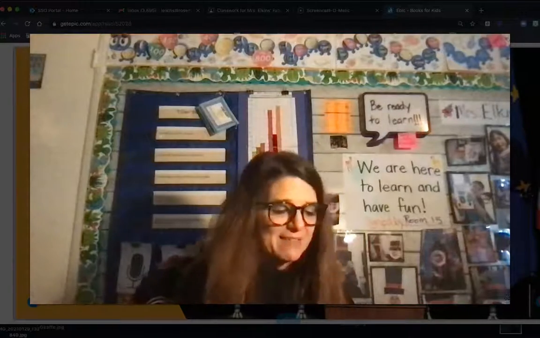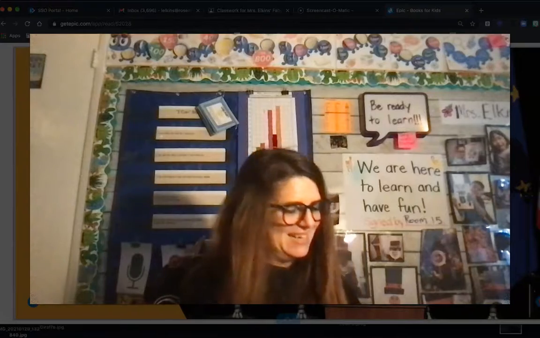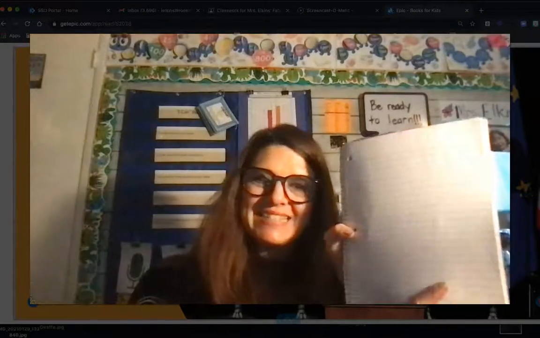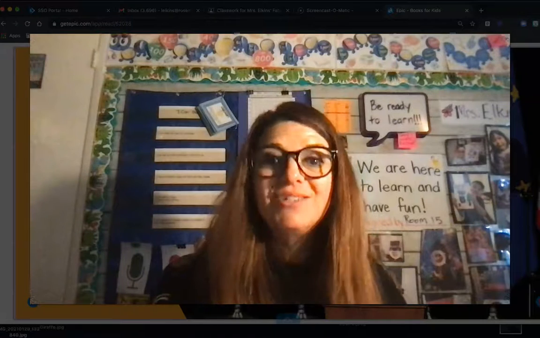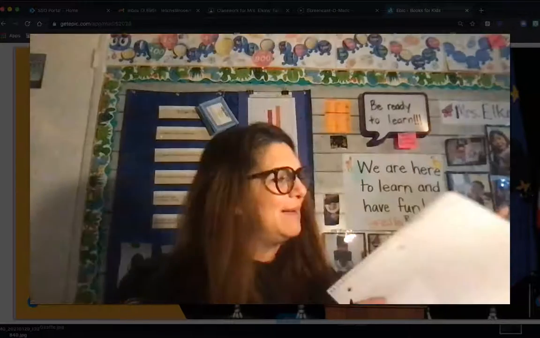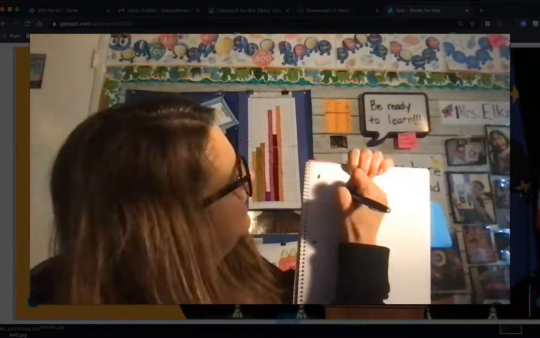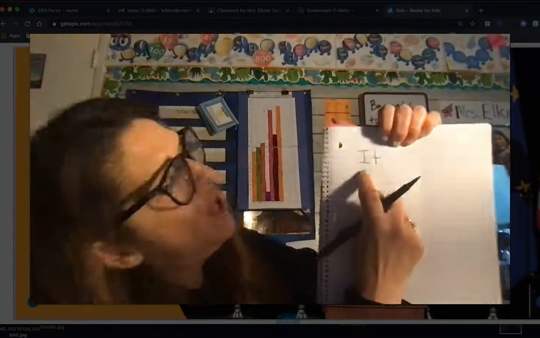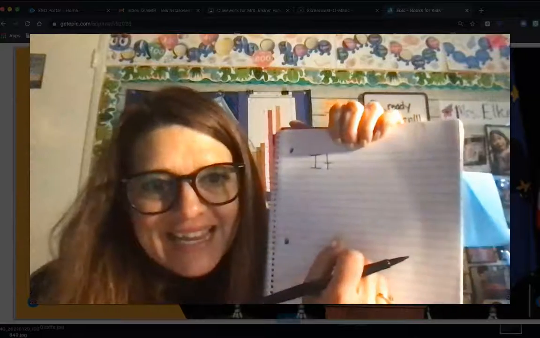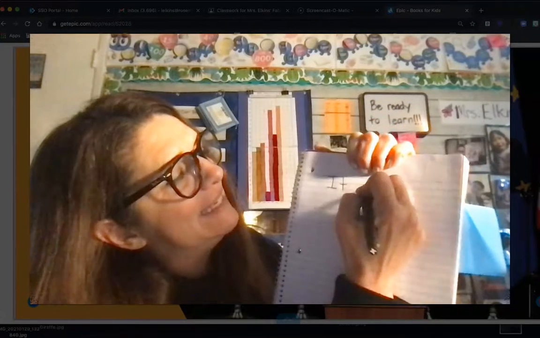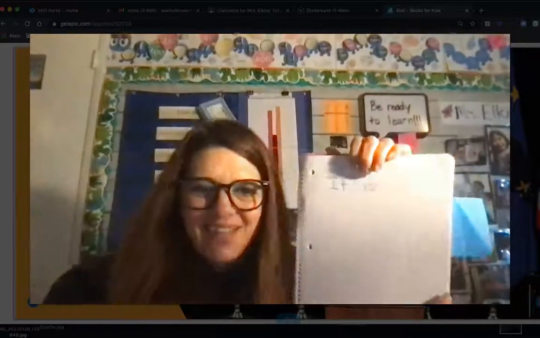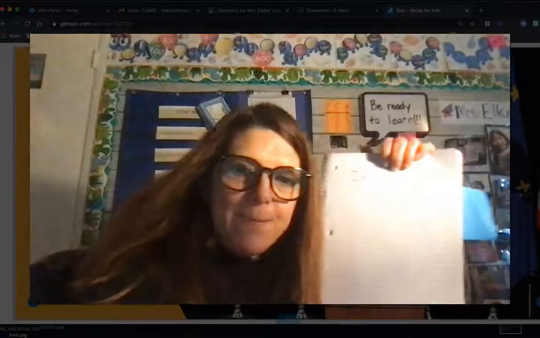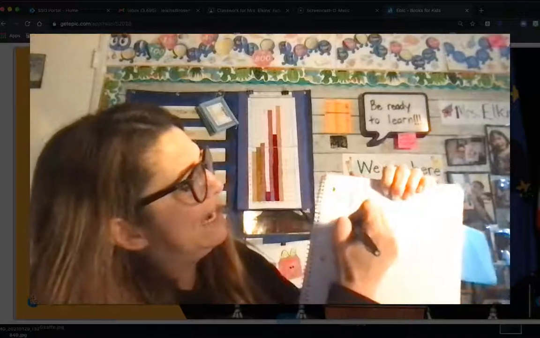Doesn't matter what color it is, as long as it has the metal binding. You should have a sticky note marking the page. Go to your next empty page. Tell me, why do you think it's important to honor George Washington? So I'm going to start my sentence. It, capital I-T, it is, so space, is, I-S, important. Let's sound that one out by chunking it. Important.